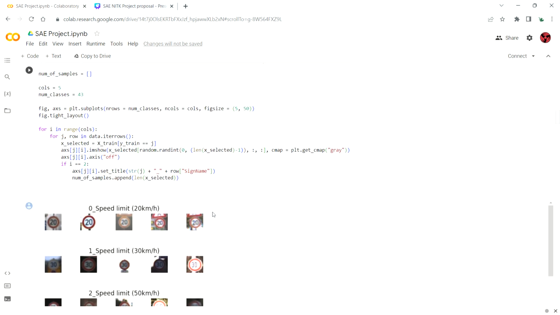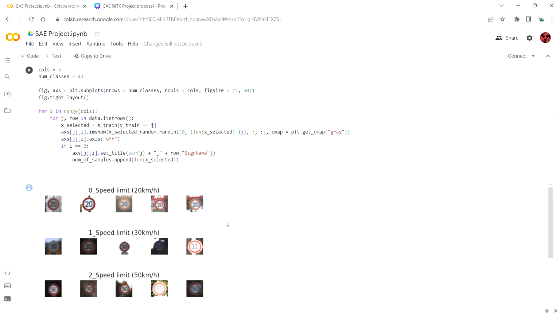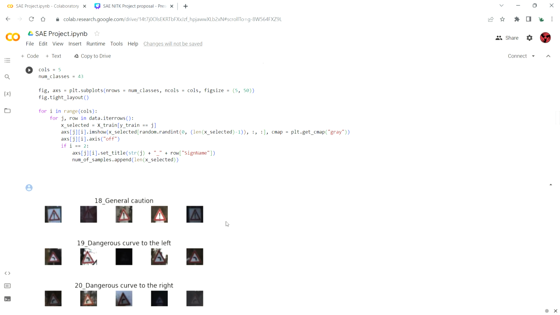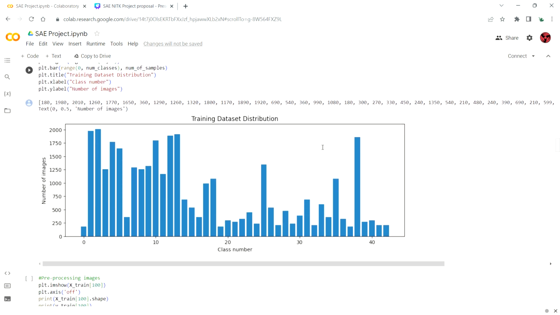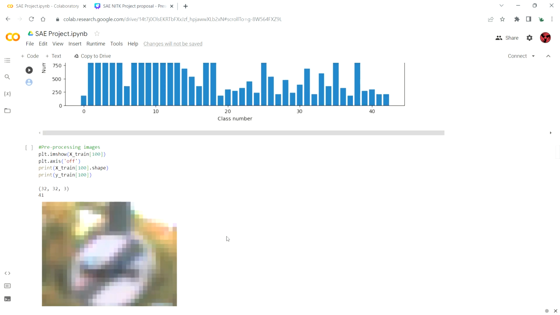First we visualized our data, like what our average data values are. You guys can see it here. This is our training data set distribution. As you can see, it goes from 0 to 42. There are 43 classes, and not all classes have an equal number of samples. Some classes have a lot of data, such as class 1 and class 2, but some classes had only a few, such as class 0 and 19. So making a CNN for these classes was difficult.